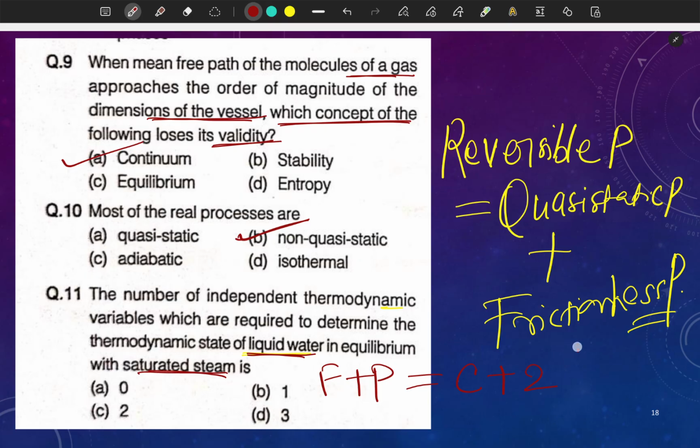Here we have component 1, that is H2O, and phases 2. So now put the values: F plus P, the value of P is 2, the value of C is 1, so it will be 3. F will be what? How much? F will be 1. Answer will be B.